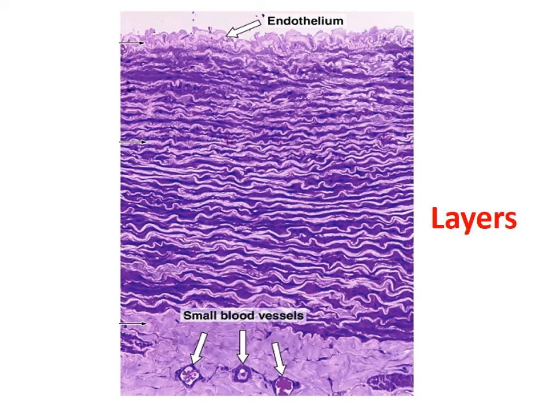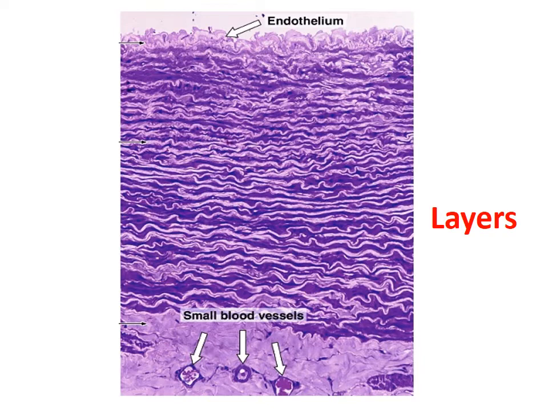How do they look? This is the cross section of a large artery, and in the upper part, this folded or semi-folded kind of layers of huge thickness is the elastic element. The uppermost is the endothelial element, below which a large area is the elastic element.